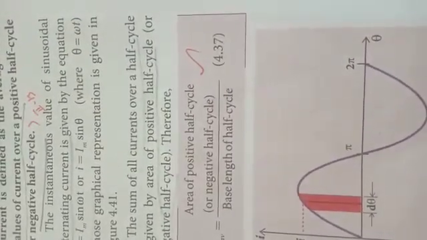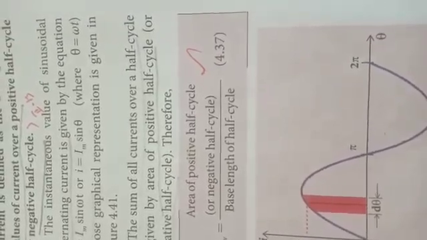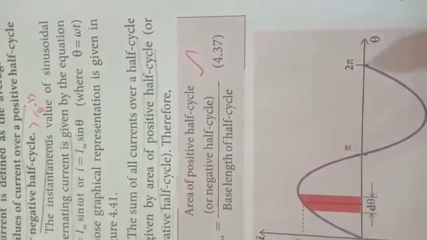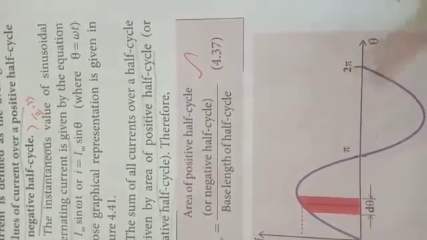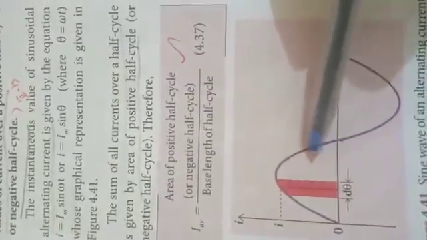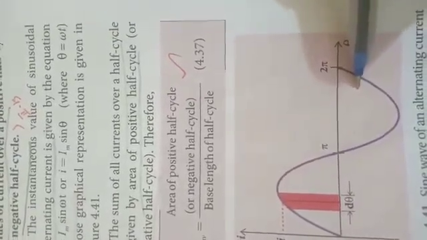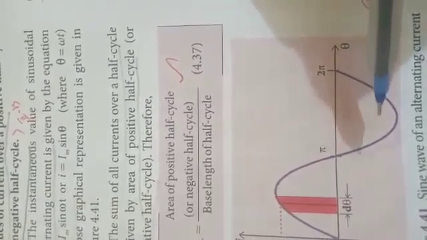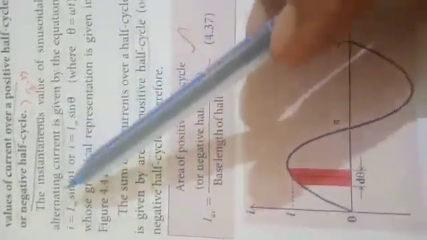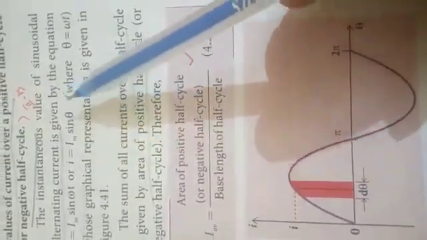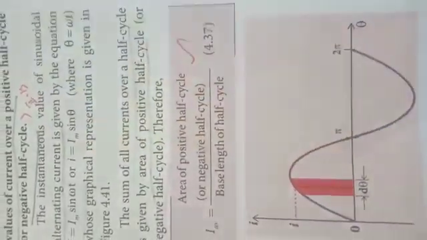Here we are going to learn the average value of AC. The average value of alternating current is defined as the average of all the values of current over the positive half cycle or negative half cycle. Already we know the sinusoidal current can be expressed as I is equal to Im sin omega t. The omega t is nothing but the angle theta. It can be expressed as I is equal to Im sin theta.